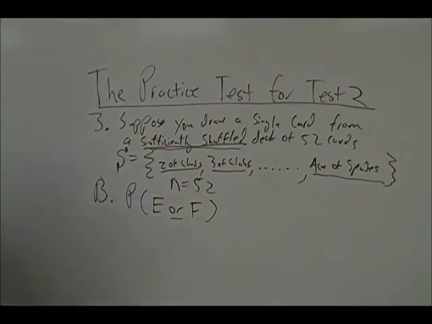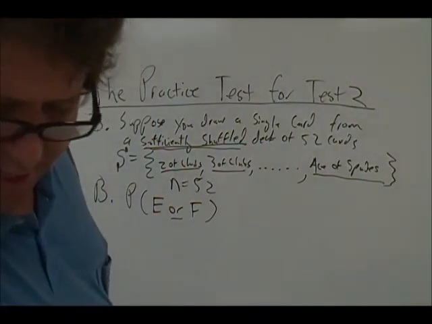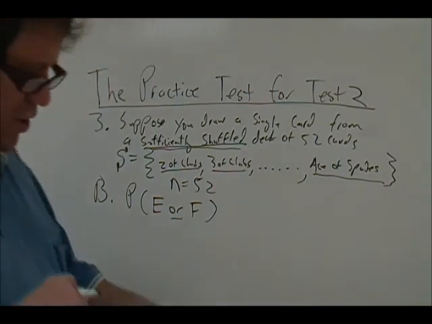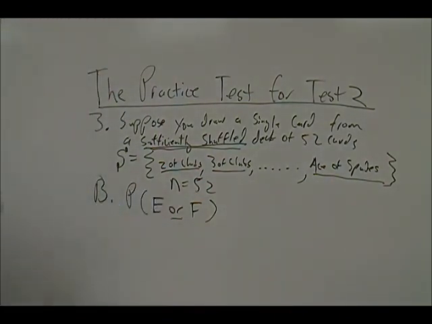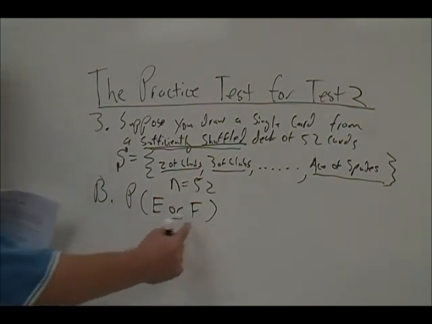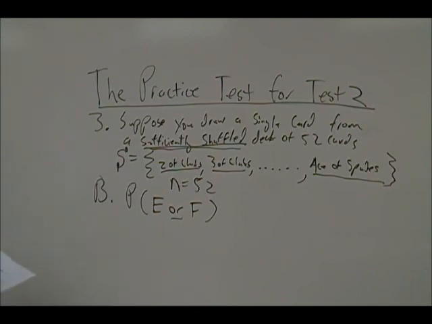So just like before, in problem 1B, we have to decide whether to use formula 1C or formula 1D to evaluate this compound probability. It depends on whether the events E and F are mutually exclusive events, that would be formula 1C, or E and F form non-mutually exclusive events.